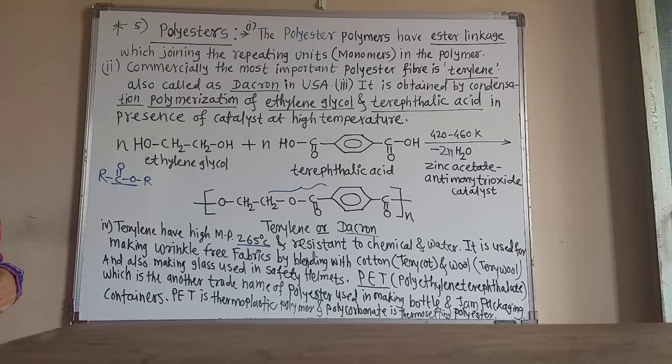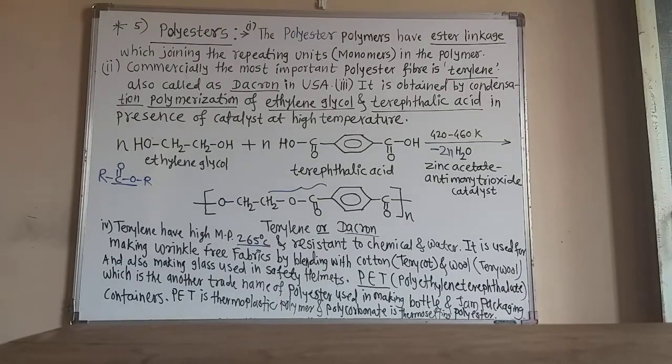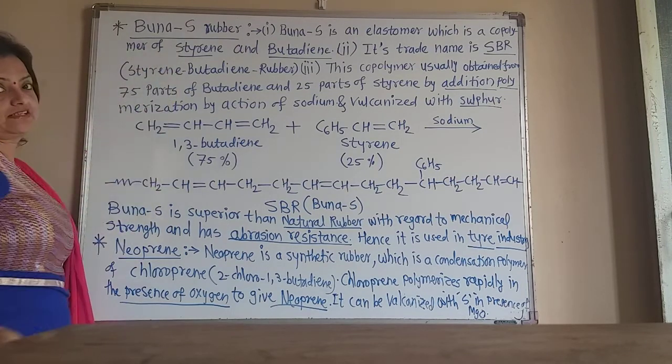Now let us learn the next important polymer. Now pay attention students. This is another polymer. The name of this polymer is Buna-S rubber.